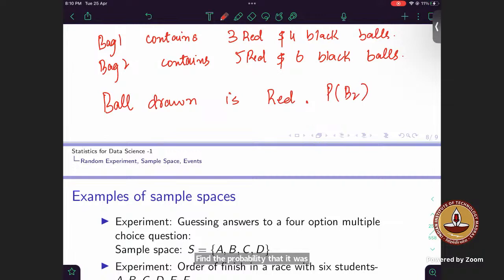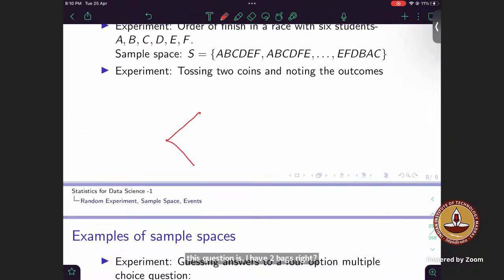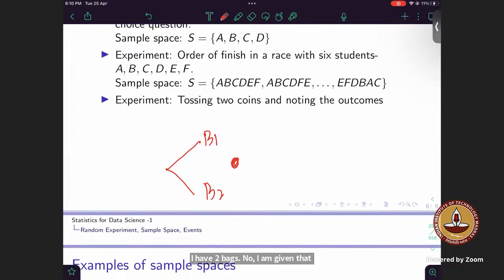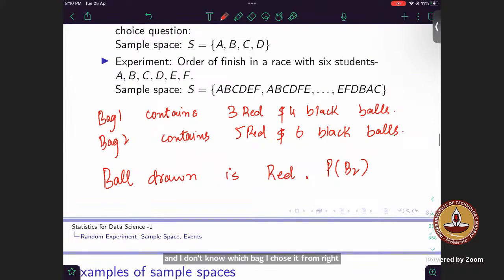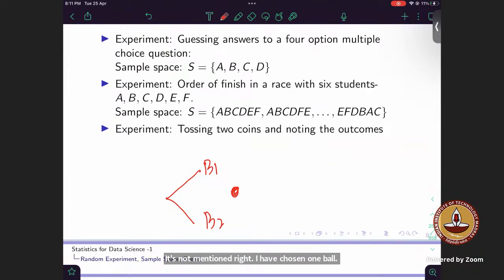Now I will explain what Bayes theorem is, what total probability is. Here I will be able to explain it in a much better sense than that post office question. In this question I have 2 bags, bag 1 and bag 2. I choose a ball and I don't know which bag I chose it from. I have drawn out one ball, but what I know is that the ball is red. Now it asks the probability it came from bag 2.